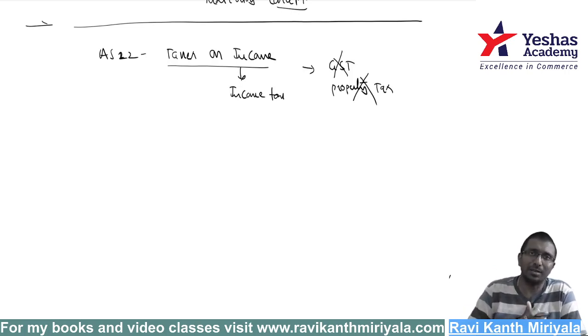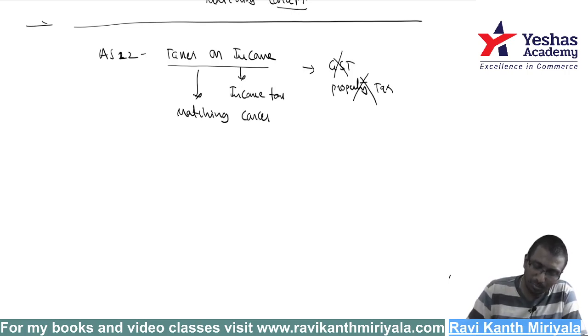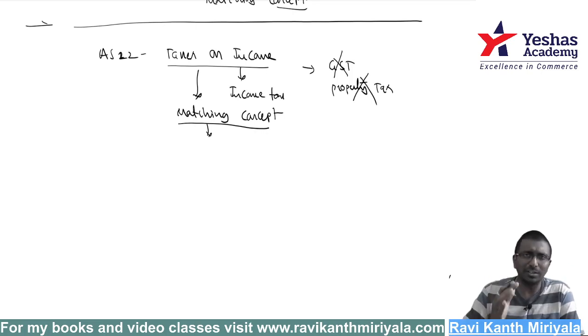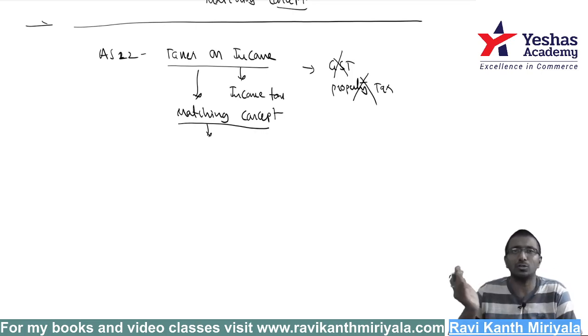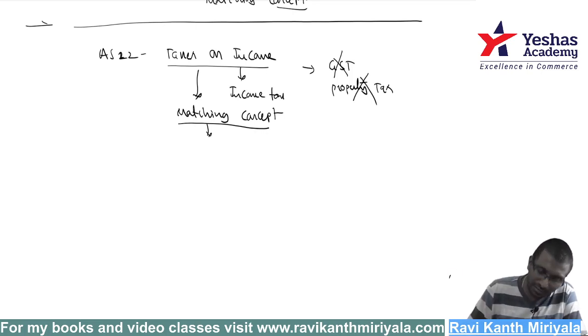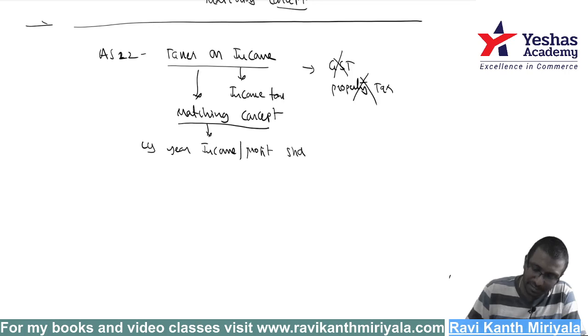Why has the standard come? Basically, this is to ensure the matching concept. What do you mean by matching concept? Current year income, or you say current year profit, should be taxed in the current year itself. It should not be taxed in the last year, or in the next year. It should be taxed in the current year only.